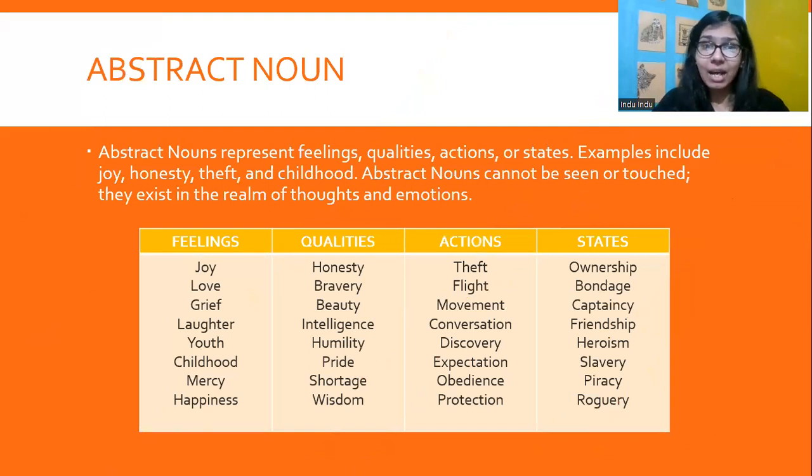Abstract noun. Abstract nouns represent feelings, qualities, actions, or states. Feelings, qualities, actions, or states. These four things are important to remember. Examples of each of these categories have been given in the slide. I'd be discussing all of them with you. Certain general examples include joy, which is a feeling, honesty, which is a quality, theft, which is an action, childhood, that is a state, right? Abstract nouns cannot be seen or touched. They can be felt. They exist in the realm of thoughts and emotions, right?